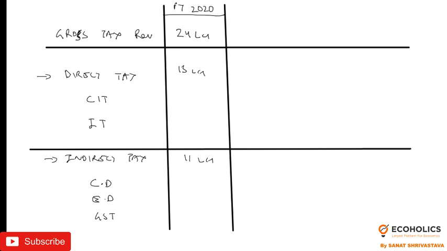If you see corporate income tax, it is around 7.6 lakh crore, and income tax is 5.6 lakh crore. Customs duty is 1.5 lakh crore, excise duty is around 3 lakh crore, and for GST we have 6.6 lakh crore. So these are the estimates that we are having. This is a very important table in order to understand which tax actually aims at the highest.